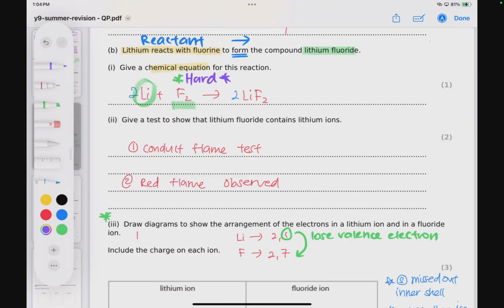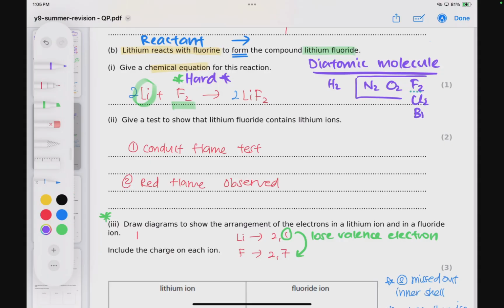Because what we have here is a series of what we call diatomic molecules. If you follow my I Can Achieve Instagram, you see that I pinned this up as my first post. It's always there. The diatomic molecules are these ones. There's this pattern that you can see in the periodic table. If you have a periodic table nearby, you can see that in the same period, which is period 2, and then you will have all your group 7 halogens. They also exist as diatomic molecules. So all of these exist as diatomic molecules.